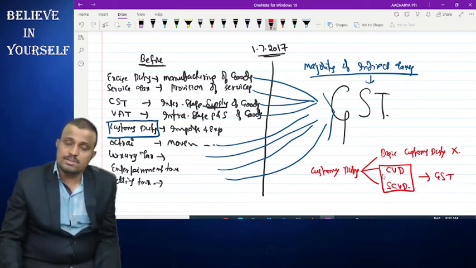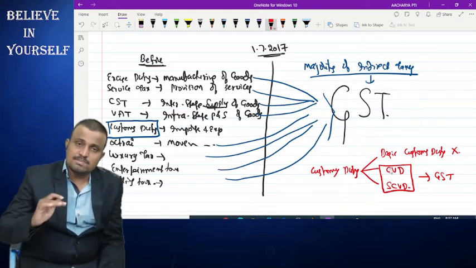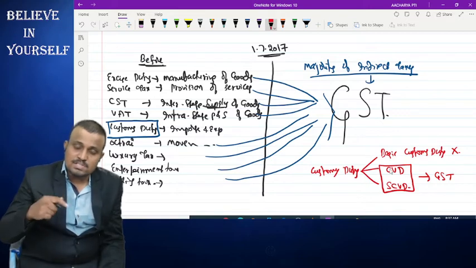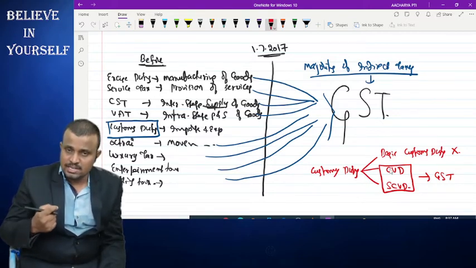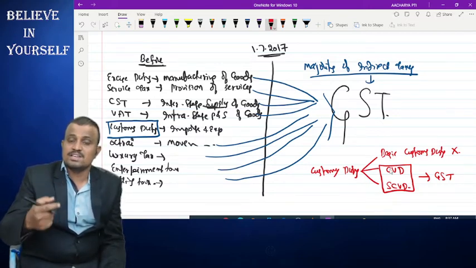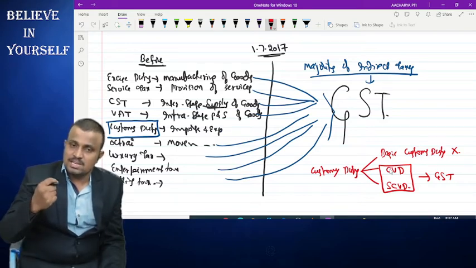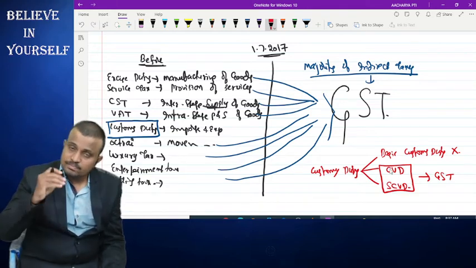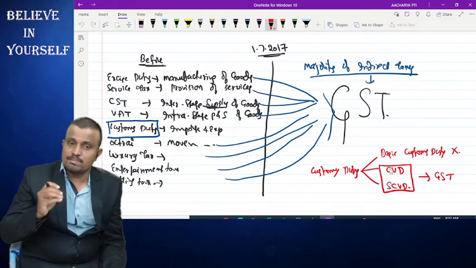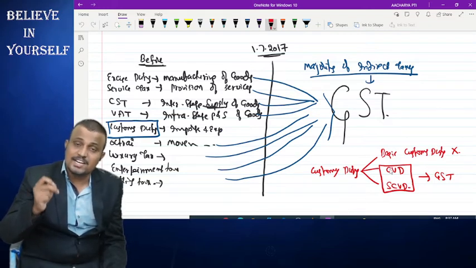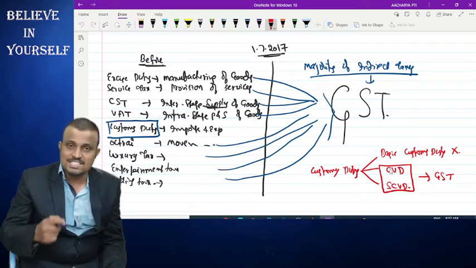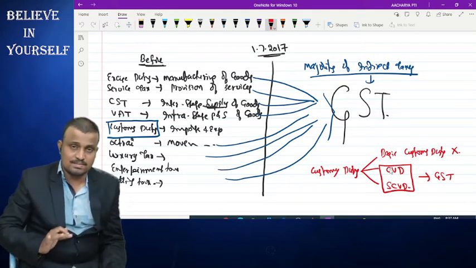So countervailing duty means what? For example, if a similar product to whatever product is imported from outside India is manufactured in India, then we have to pay what? Excise duty. To counterbalance the excise duty, a countervailing duty is imposed at the time of importation of the product. In the same way, if the imported product or a similar product is traded in India, the government generally imposes what? VAT or CST or the local taxes.